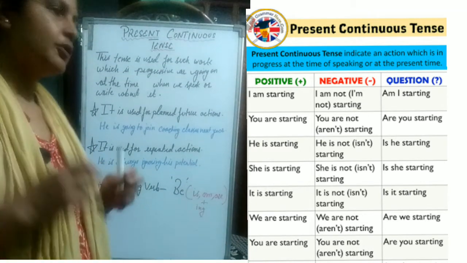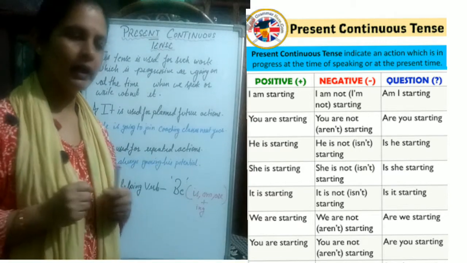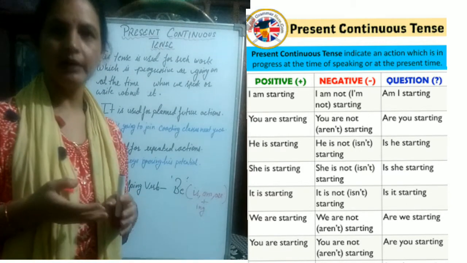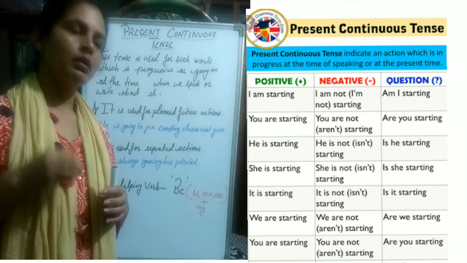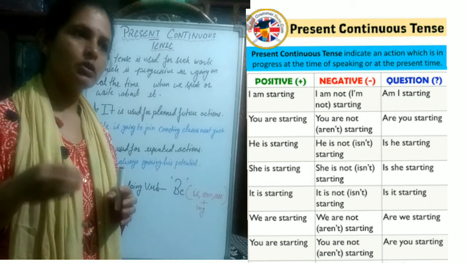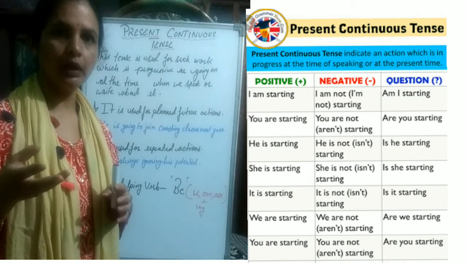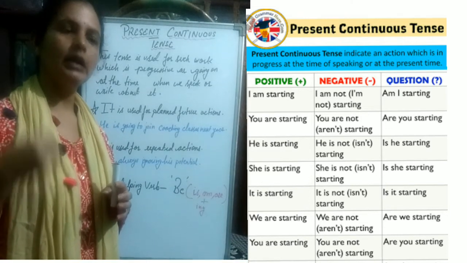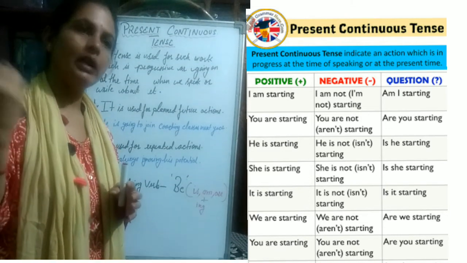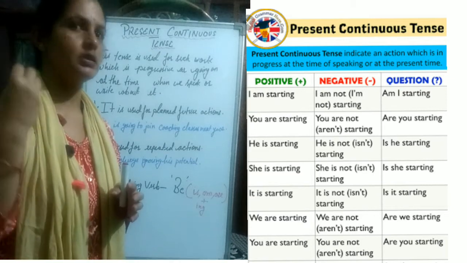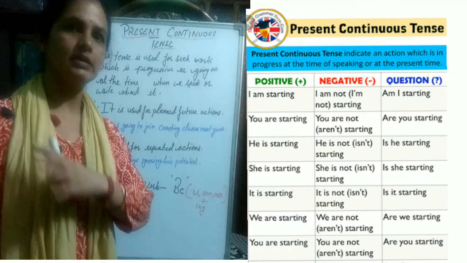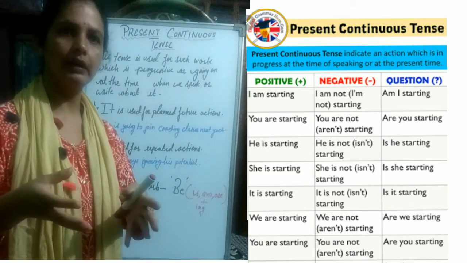For present continuous, the best example can be when commentators present ongoing actions on a sports field. Like he is running, he is catching, he is bowling, he is batting, he is diving, he is celebrating.